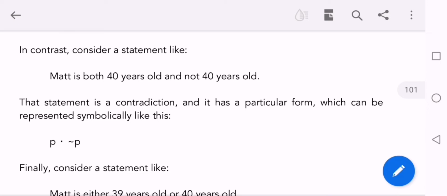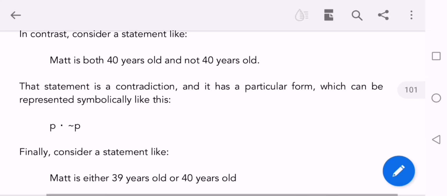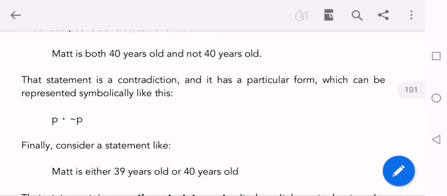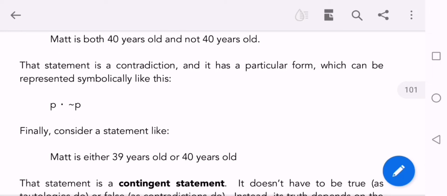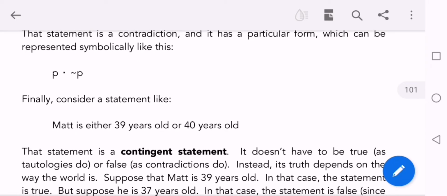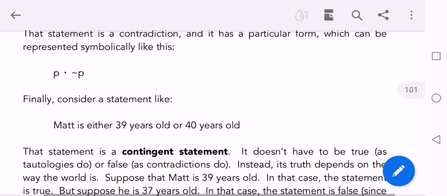If we represent Matt is 40 by P and not 40 years old by not P, then P dot not P will always result in false, because if one of the values is true the other is false, and if one is false the other is true, it will always result in false. This type of statement is called a contradictory statement or contradiction.